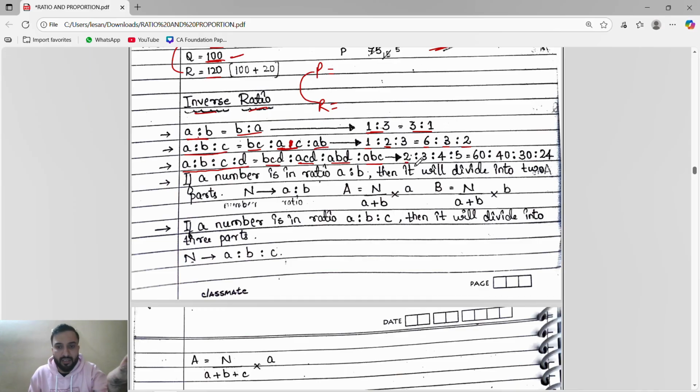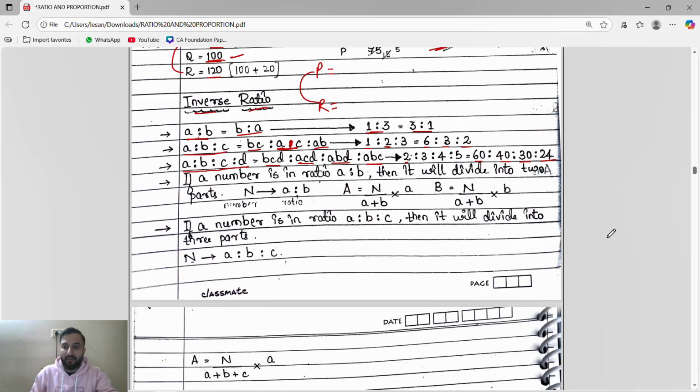See, if you have a ratio 2 is to 3 is to 4 is to 5, we have to find the inverse ratio of 2 is to 3 is to 4 is to 5. Then for finding this 2, I will hide the 2, then I will multiply the remaining. 3 4 the 12, 12 5 the 60, 60. For finding this second position, I will hide this and then multiply the remaining. 2 4 the 8, 8 5 the 40. For finding this third position, I will hide this third position and then multiply the remaining. 2 3 the 6, 6 5 the 30. Same for finding this fourth one, I will hide the fourth one, then multiply the remaining. 2 3 the 6, 6 4 the 24. Khatam. This is the inverse ratio.